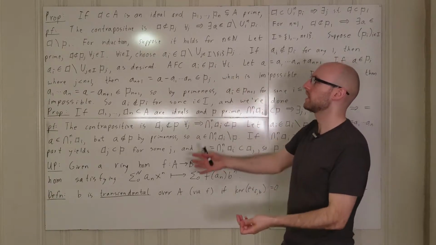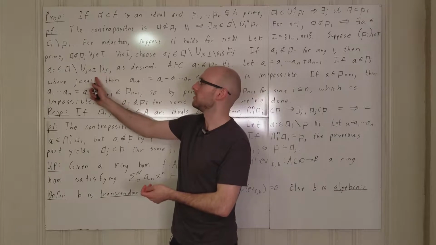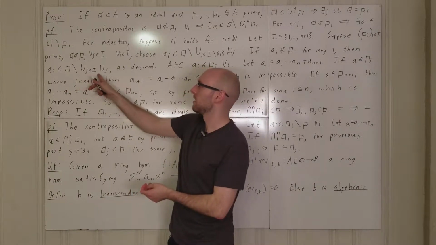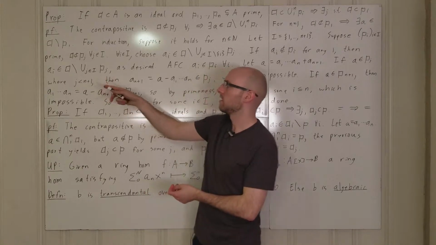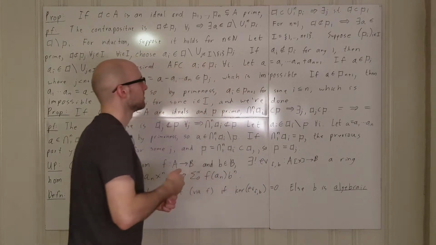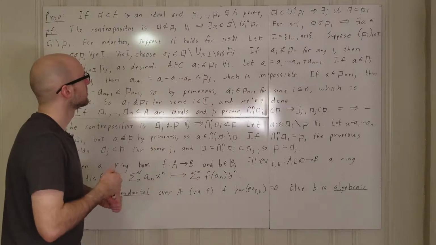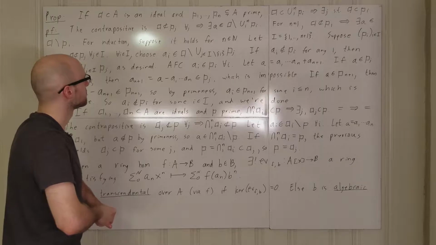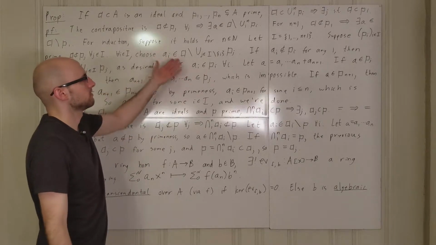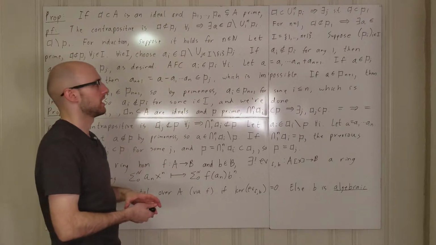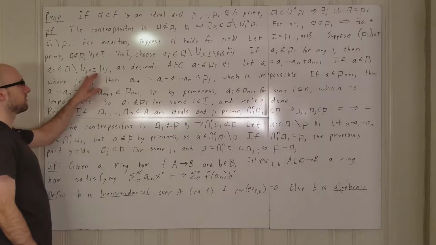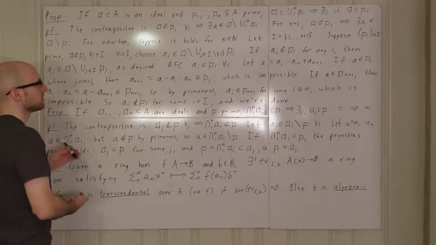And so it's not going to be in any of the Pj's. And so therefore it's going to be in A but not in this union. And therefore it's going to be the desired element. Right, ai is obviously going to be in A, and it's in A, but it's not in the union of the Pi's, and so it's a desired element.